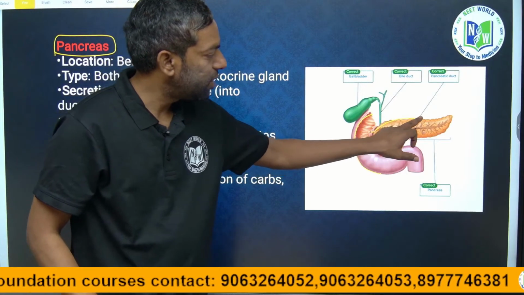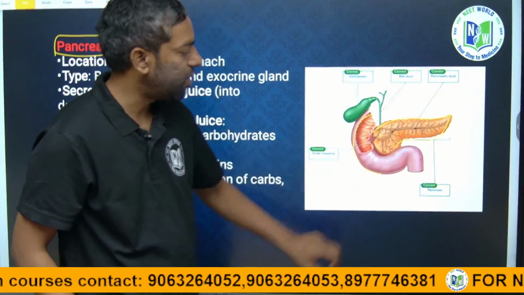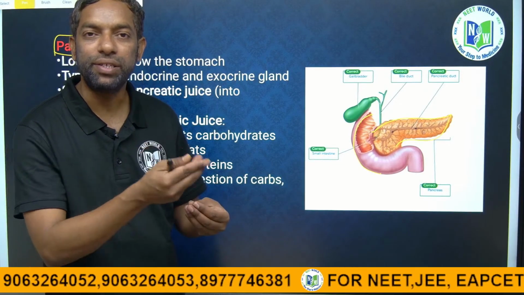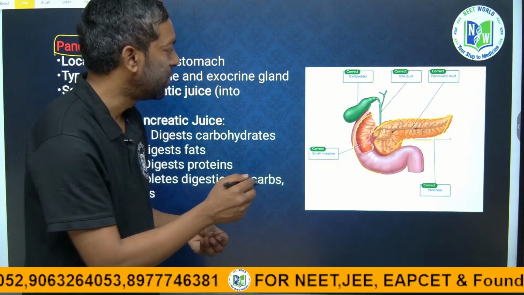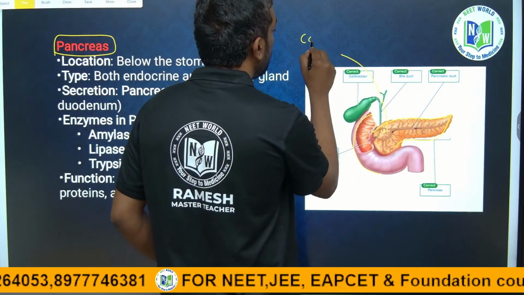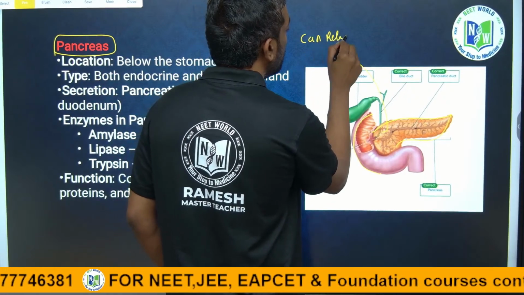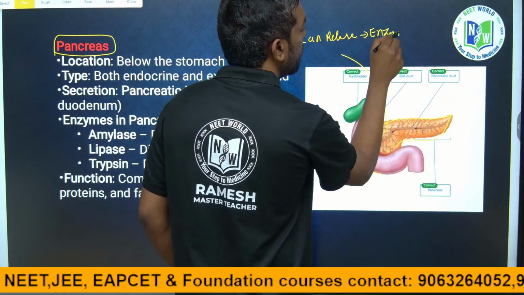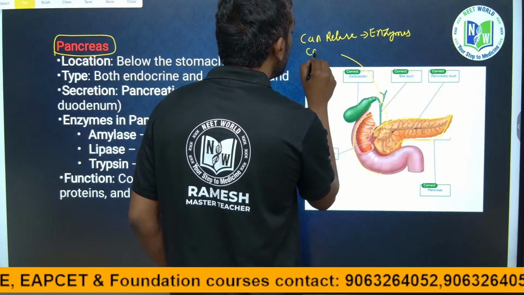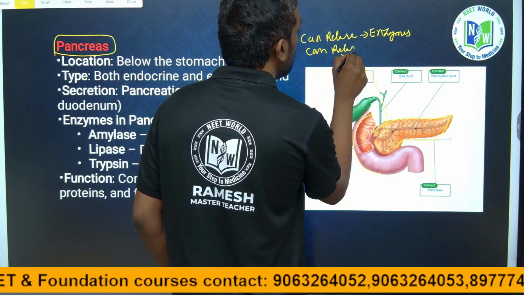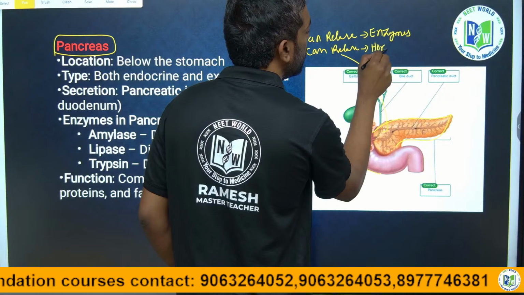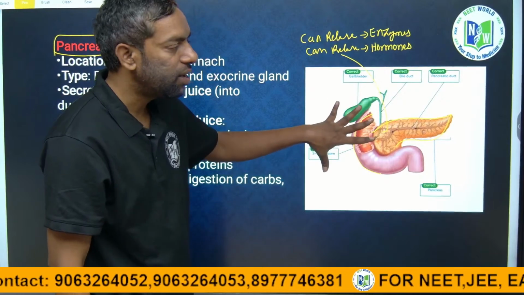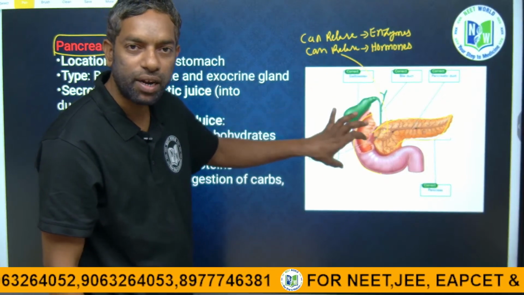The pancreas is located near the intestine. The pancreas is a gland that releases enzymes and also releases hormones. It is the only gland that can release both enzymes and hormones.